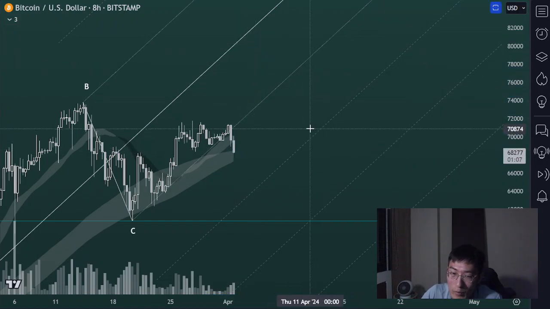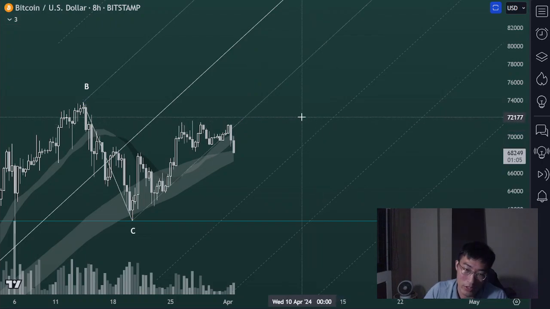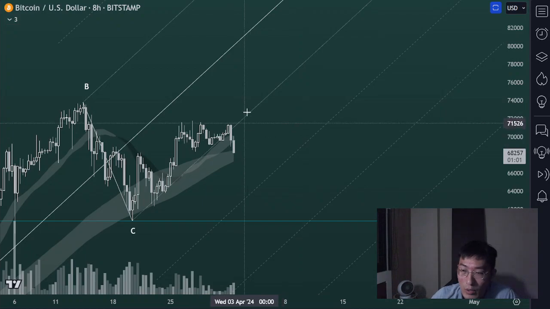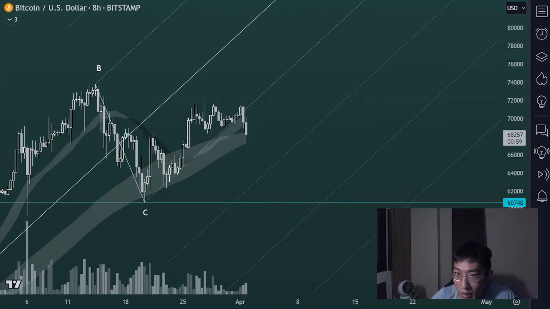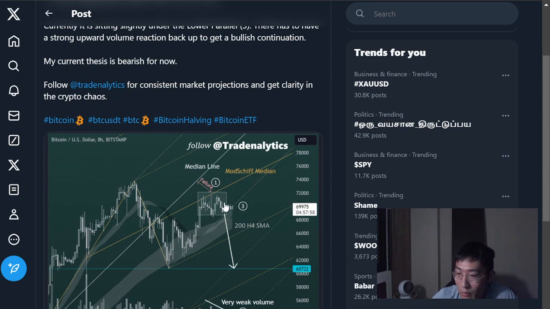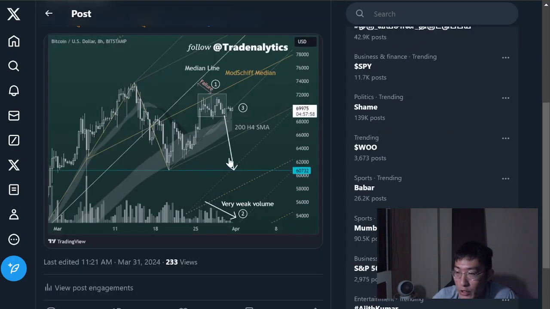But based on my experience and generally based on Hagopian's studies, the chances of that happening are quite low. That's the reason why I made this post on Twitter, that the price would drop from this region here down to 60.7K.